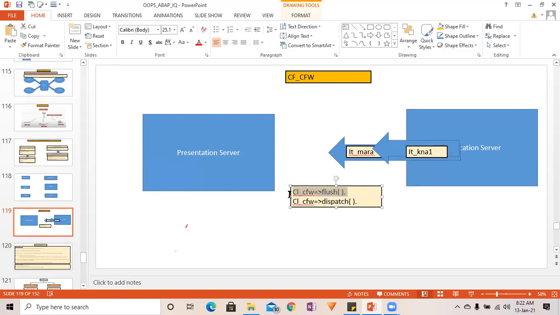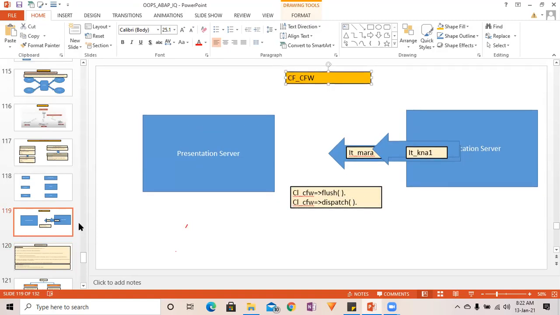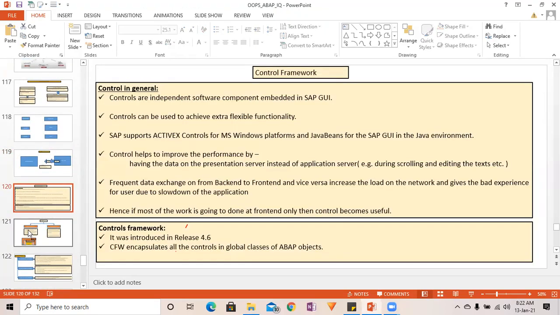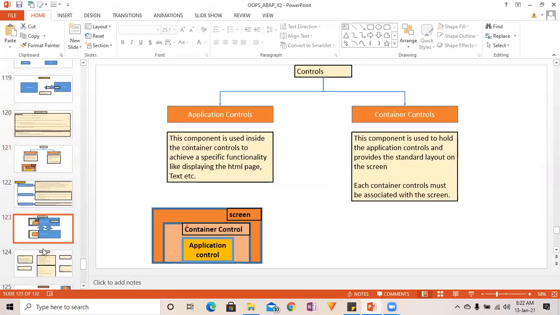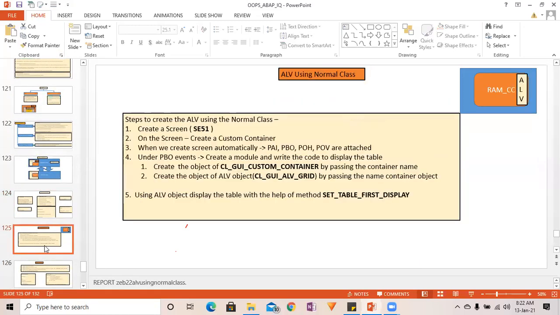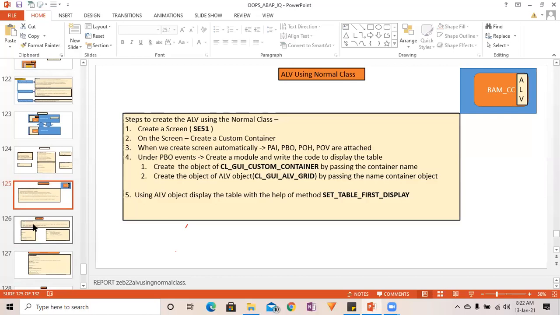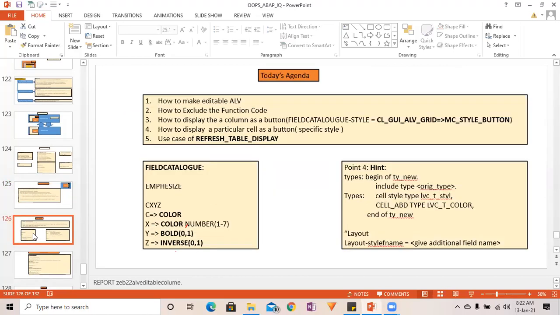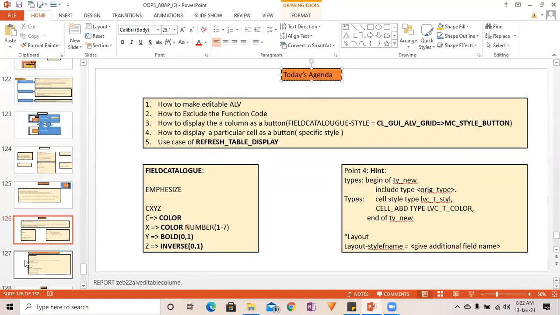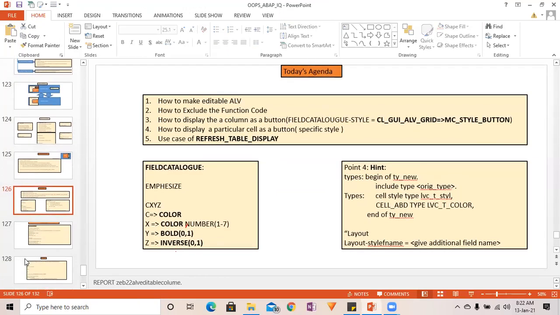What is the use of flush? What is the use of dispatch? This comes under the control framework. So we are going to look into this one. Okay, so what I will do, unnecessary slides I will remove from here tomorrow before starting the class itself, which are not very much required from the interview point of view.